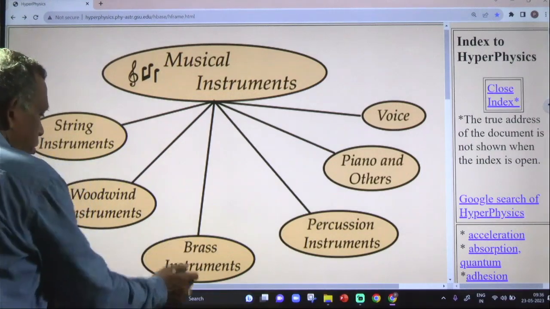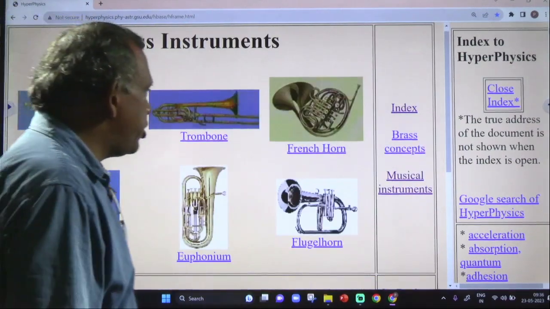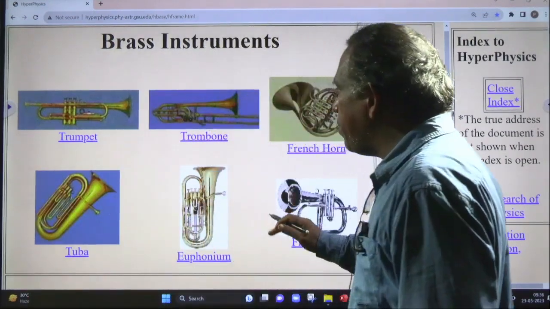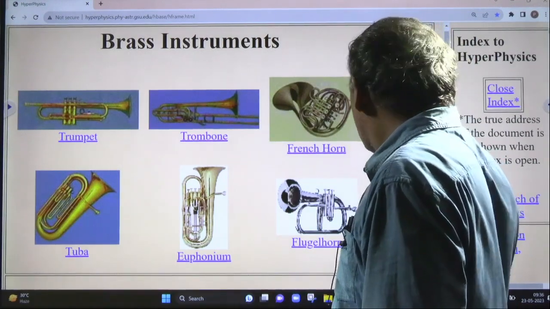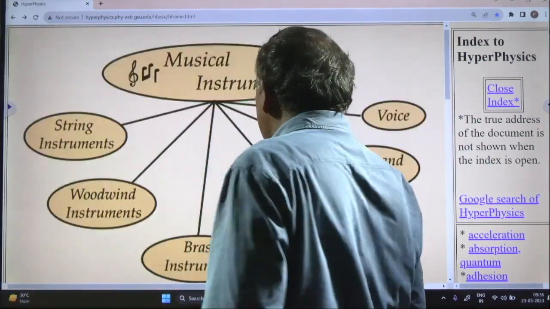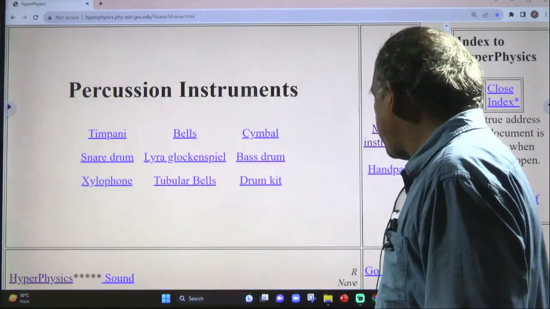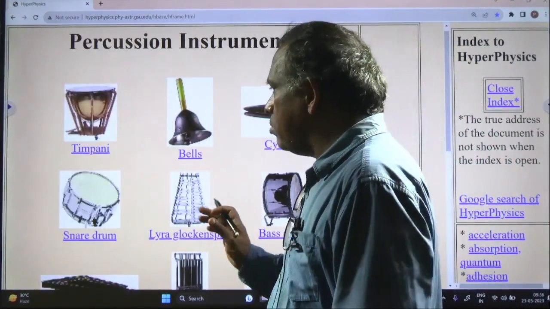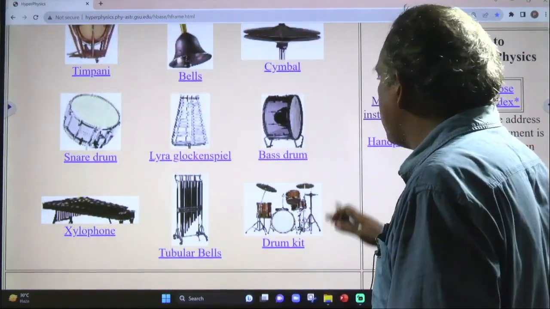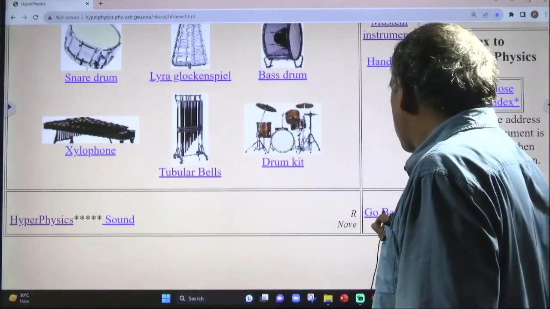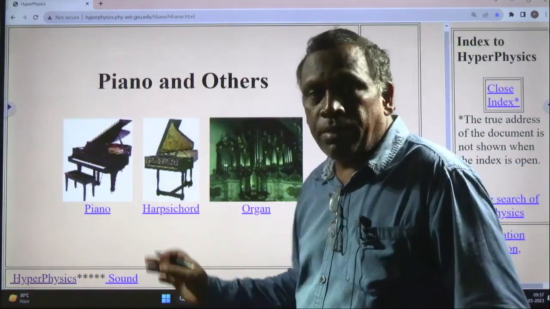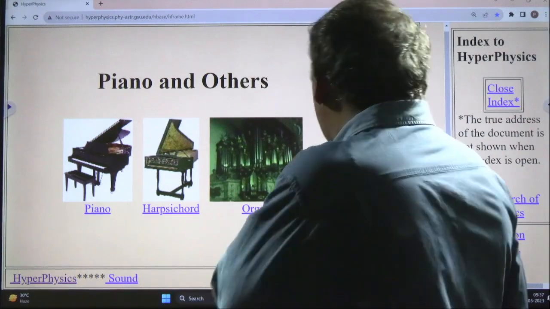Brass instruments are similar, such as the trumpet and French horn. And percussion instruments like bell, timpani, snare drum and bass drum are all different drum types. And there are piano and organ type instruments.